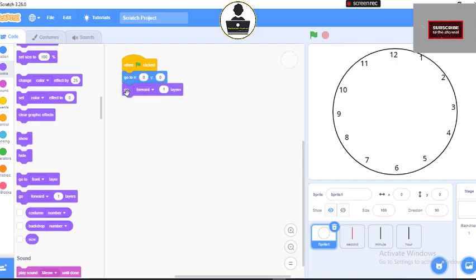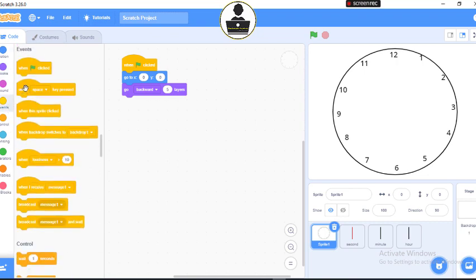Now it's not going to be forward because it's the background. So let's go backward. We go backward, and let's give it 5 layers. All right, now let's go back to our events.